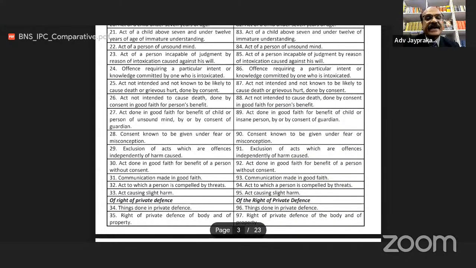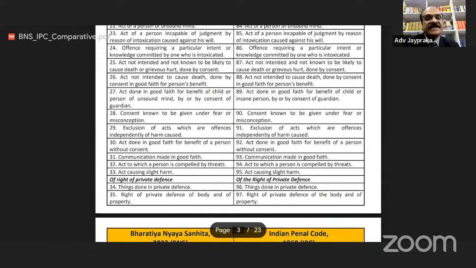BNS section 28, consent known to be given under fear or misconception. Earlier section was 90. BNS section 29, exclusion of act which are offences independently of harm caused. Earlier was section 91. Act done in good faith for benefit of a person without consent.